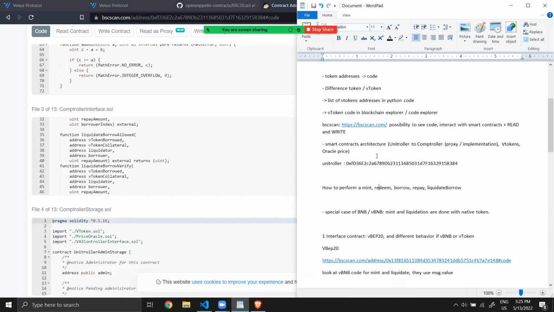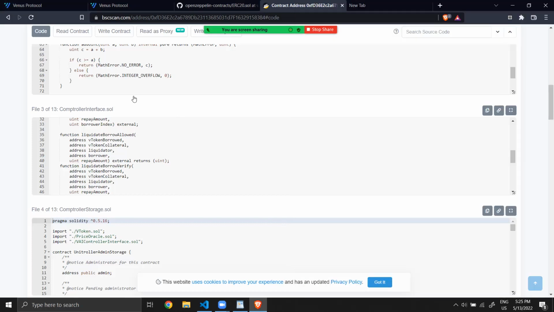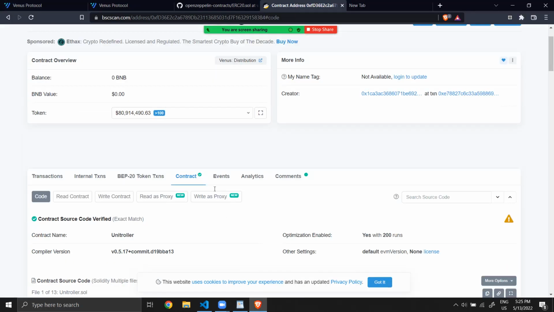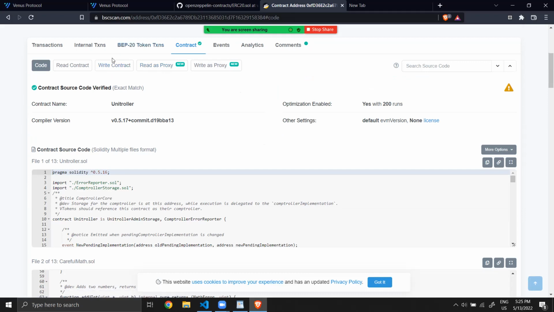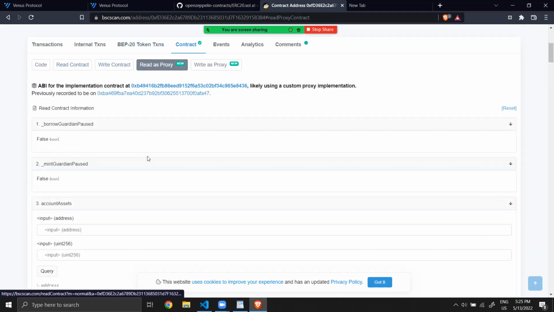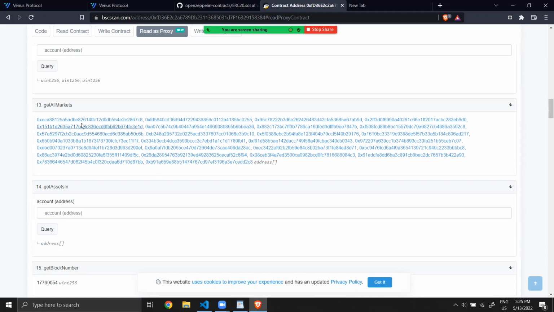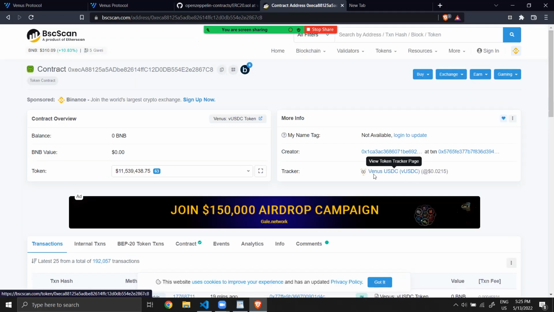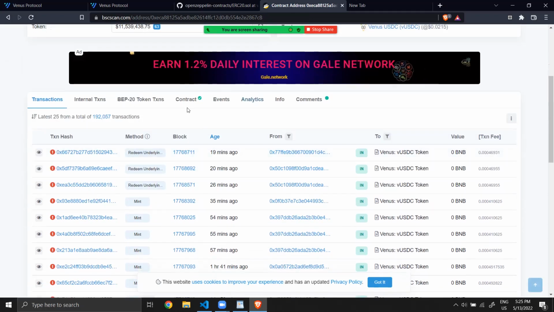Let's see. We'll go to one V token. I don't know which one. Let's take this one. This one is VUSDC for the stablecoin USDC.